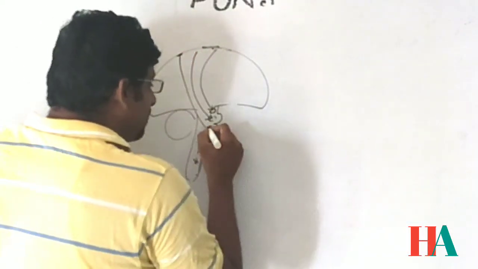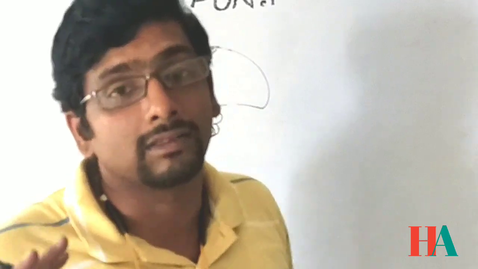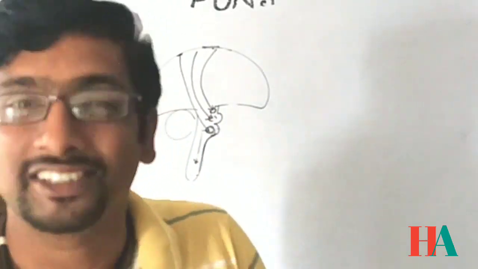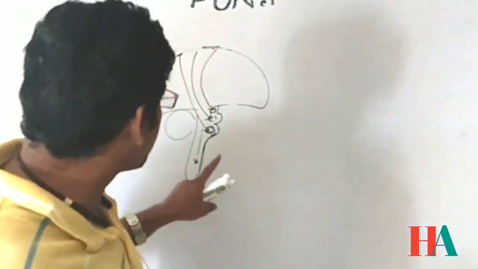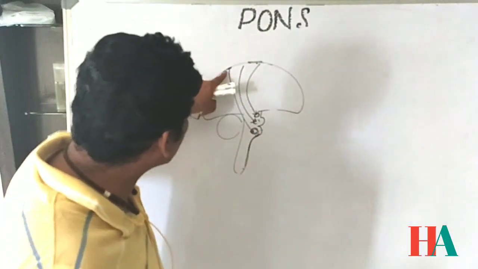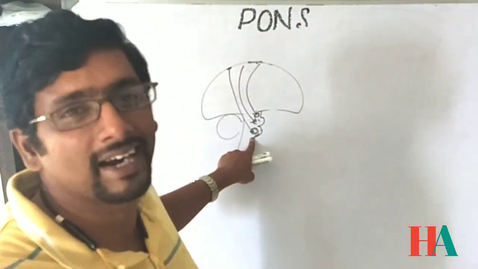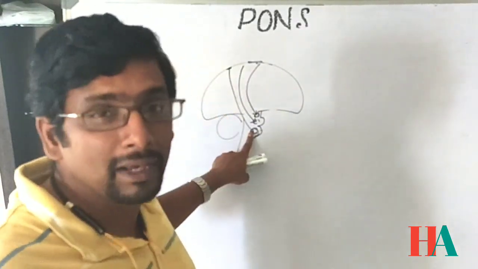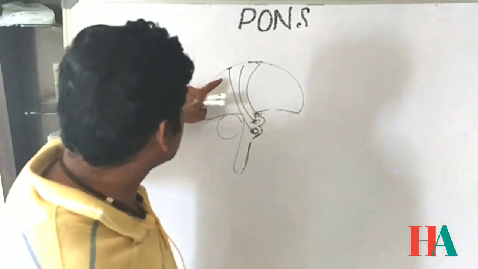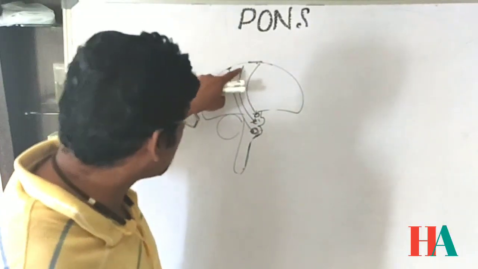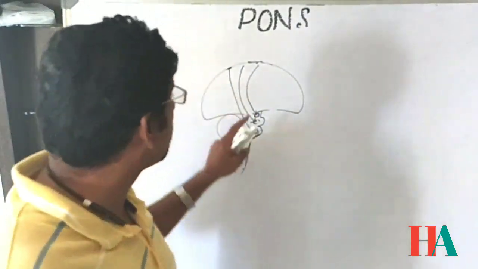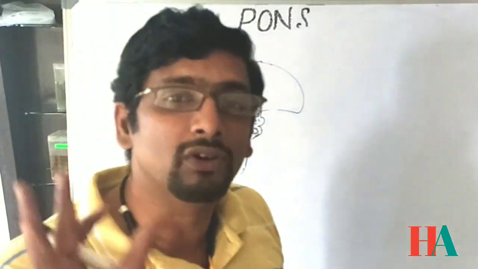Again, from the cortex to the medulla oblongata, these are called cortico-medulla oblongata tracts. No, we don't usually call them by that name. The other synonym for the medulla is bulb. So we call them cortico-bulbar tracts rather than cortico-medulla tracts. Bulb is a synonym for the medulla oblongata. So these are the cortico-bulbar tracts, cortico-pontine tracts, and cortico-mesencephalic tracts, and together these are called the corticonuclear tracts.